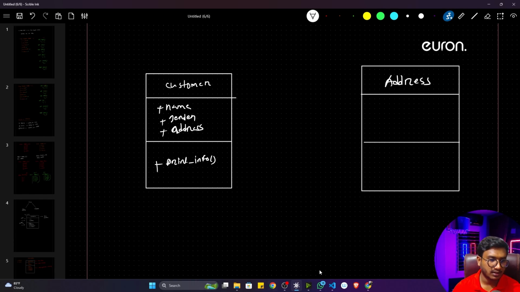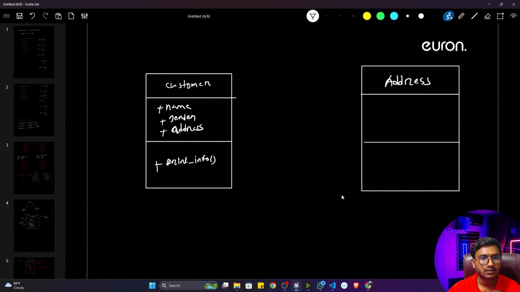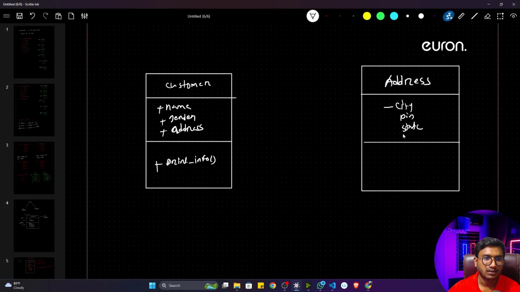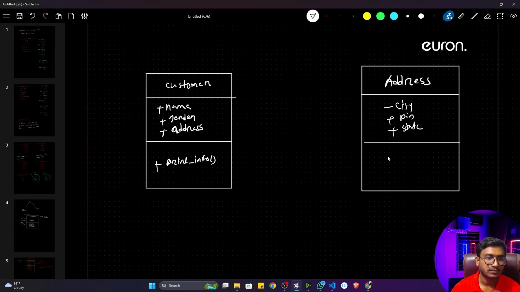Now inside Address, how many attributes do I have? Three: city, pin, and state. Let me write city, pin, and state. Here city is private, and the other attributes are public. Now how many methods have you written? Only one method called get_city. Let me write plus get_city, because again it's a public one. So these two classes I created.